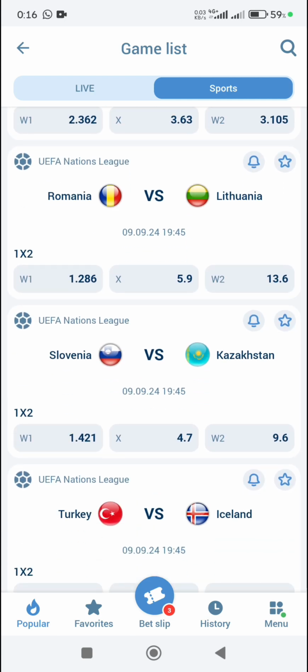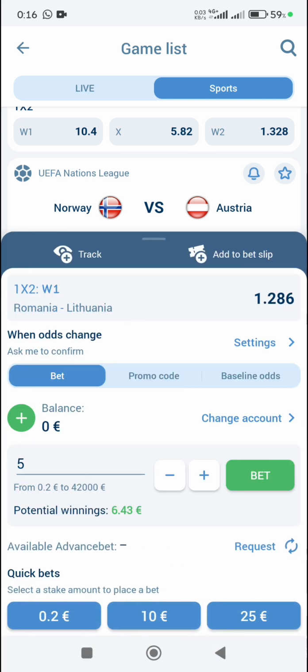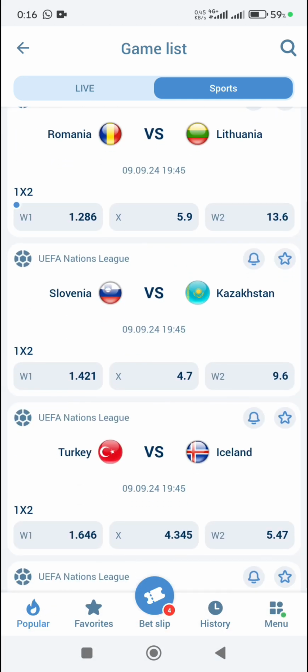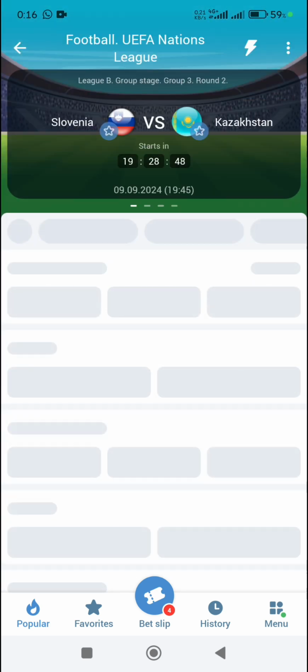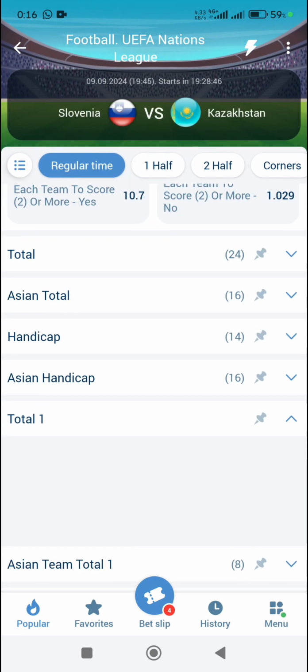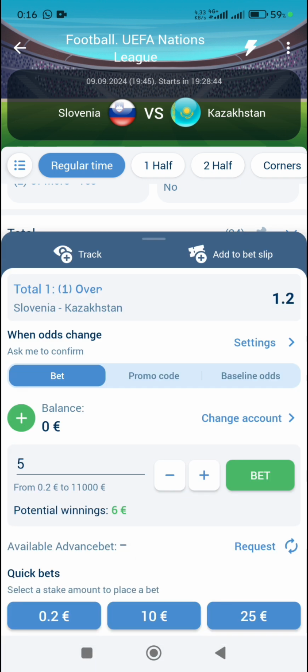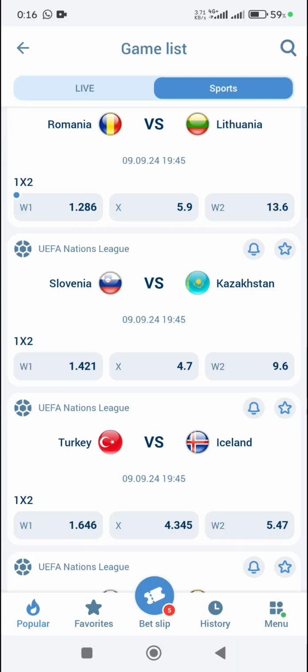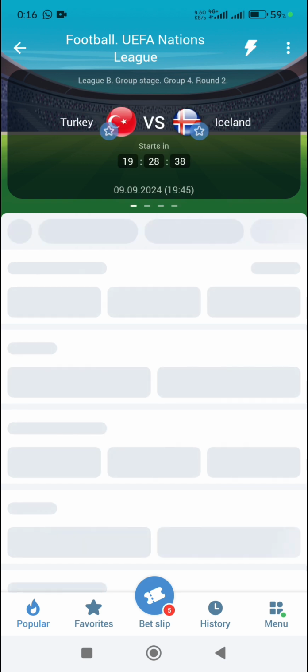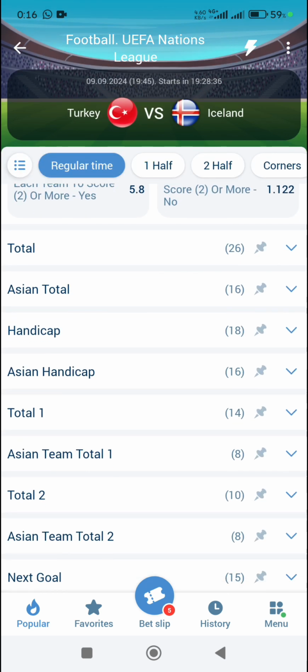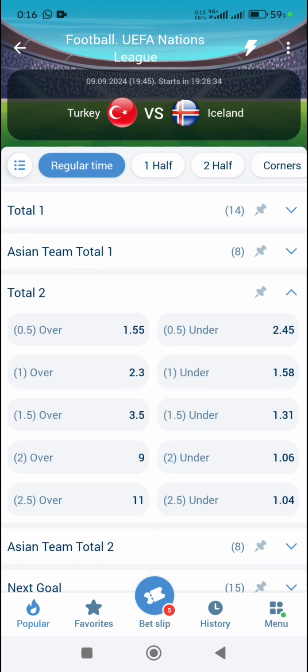Romania versus Lithuania. We all know the answer, obviously. Slovenia versus Kazakhstan. We will play this. Slovenia will score over 1 goal. Okay? Keep that. It's easy matches, but you should be careful. Turkey versus Iceland. Okay, this is going to be a little risky, but we will play it. Iceland will score at least 1 goal.